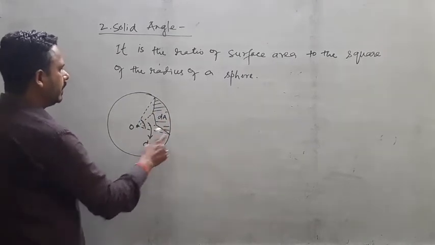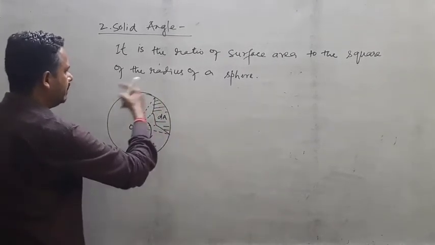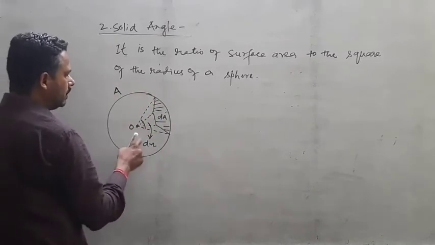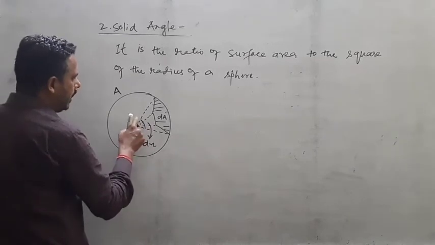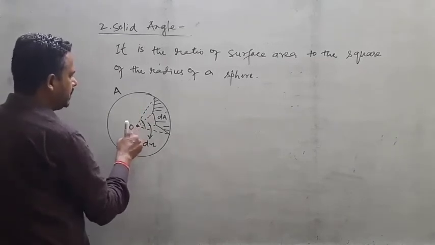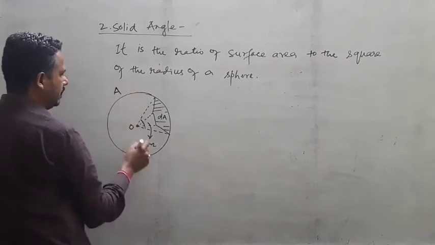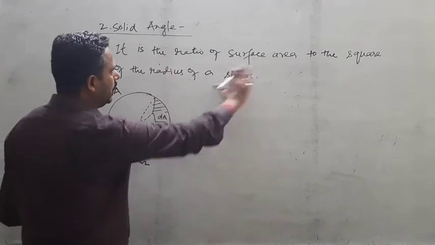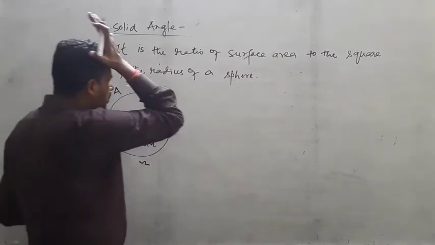Whereas the whole surface area of this watermelon is A. Consequently, the solid angle of this watermelon inside it would be this omega.